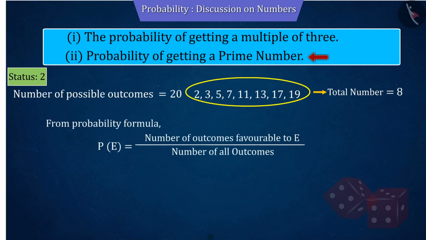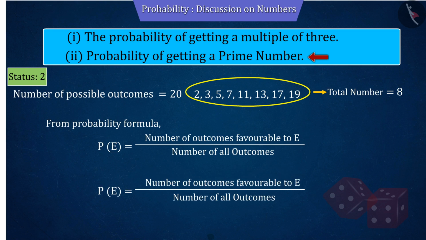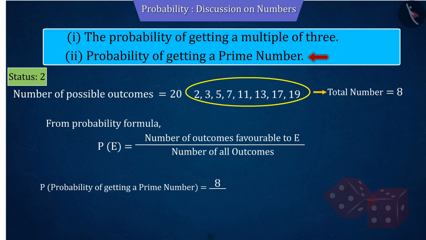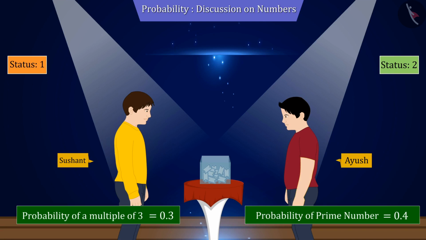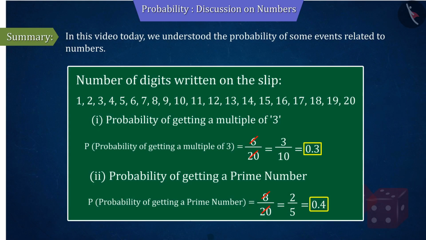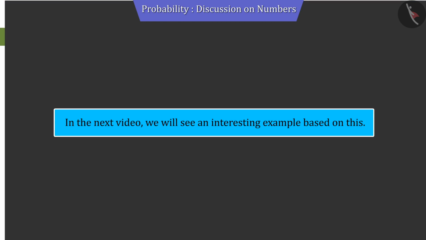Using the probability formula, the number of favorable outcomes of the event is 8. And the number of all possible outcomes is 20. On solving this, the probability of getting a prime number is 0.4. Therefore, from the outcomes obtained, we conclude that the highest probability of victory comes from the slip picked by Ayush. So today in this video, we understood the probability of some events related to numbers. In the next video, we will see an interesting example based on this.